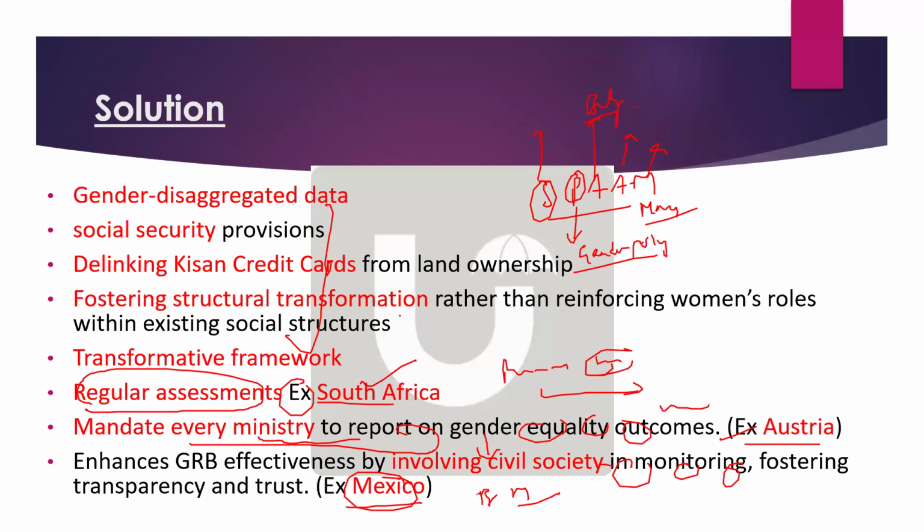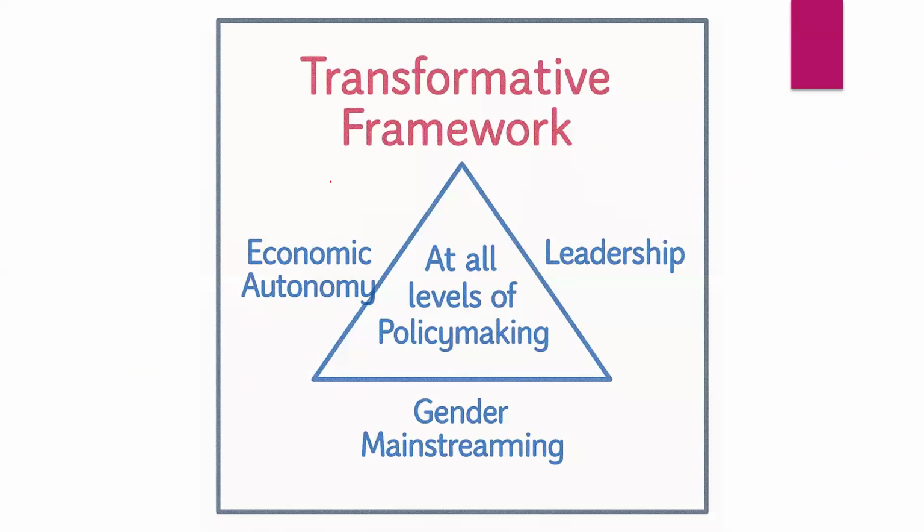Okay. Rest, I think in solutions, one important keyword is disaggregated data. This keyword has to be there in the exam. And then there is a transformative framework which is required at all levels of policy making. So economic autonomy must be given, leadership also should be there, and gender mainstreaming also has to be in this diagram. You can draw it in the exam if possible.